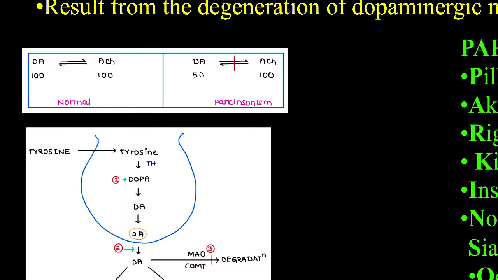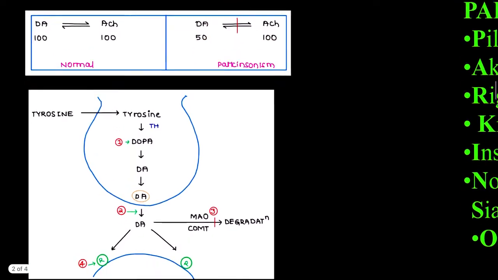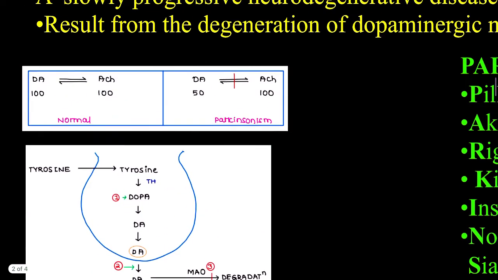So there are two types of drugs. One is the one that will increase dopamine level, and another is our anticholinergic drugs, the ones that will decrease our acetylcholine level. Okay, now talking about the one that will increase our dopamine level.